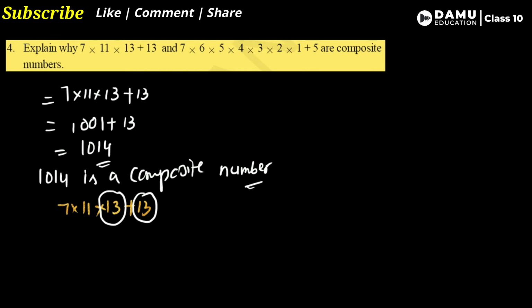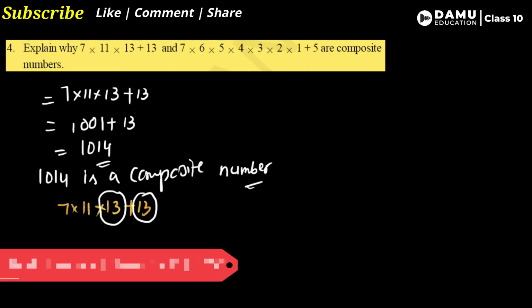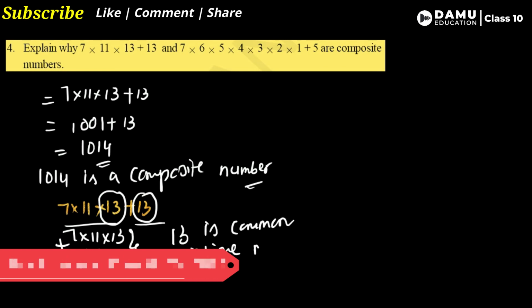So 13 is a common factor in both terms, the first term and the second term. In 7 into 11 into 13 plus 13, 13 is a common prime number in both.